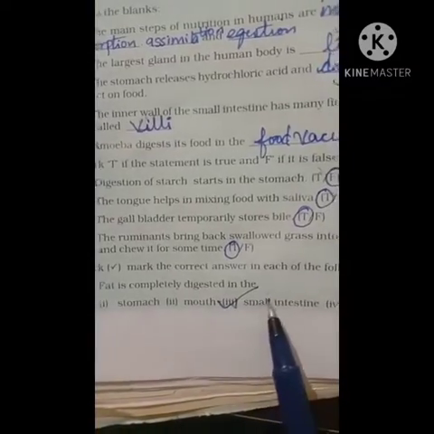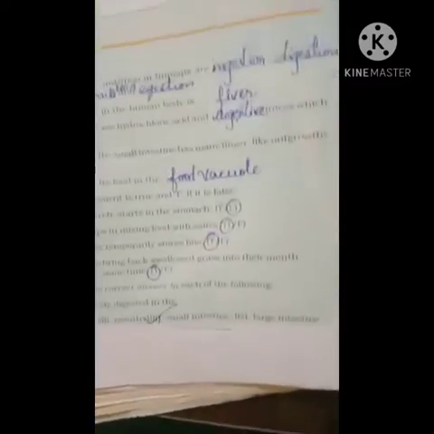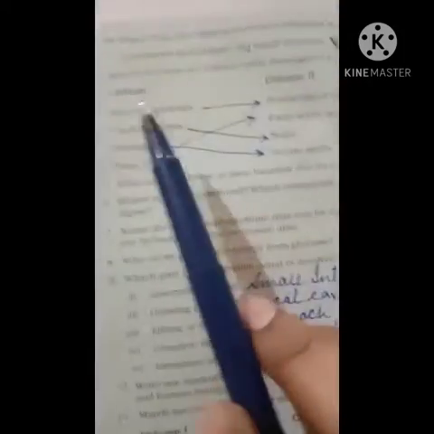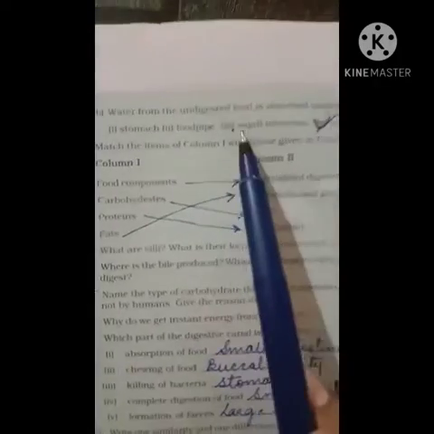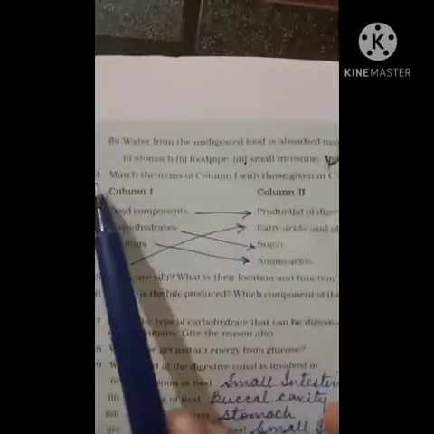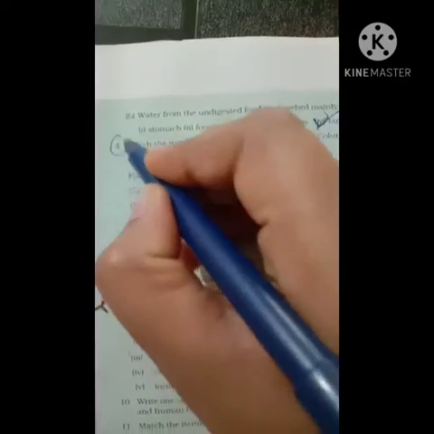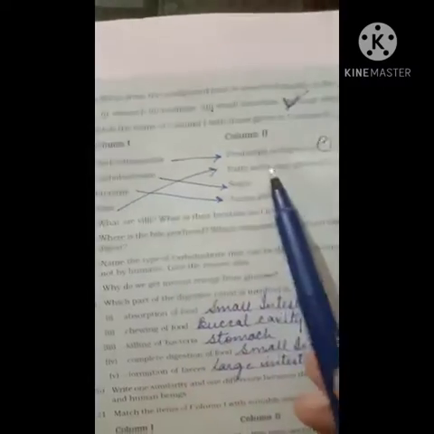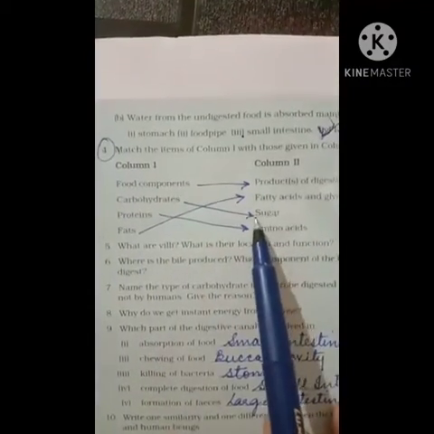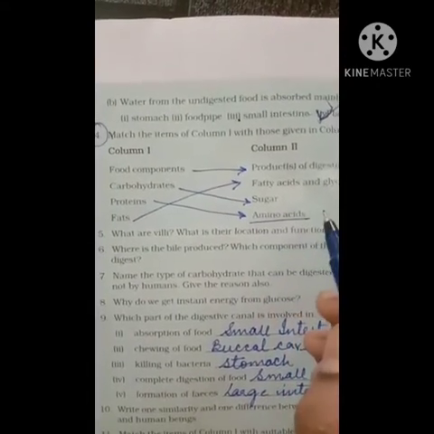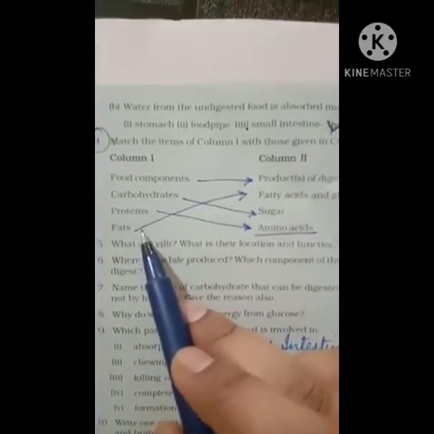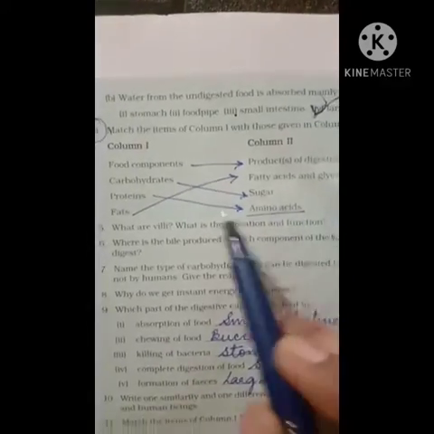Next, tick the correct answer. Fat is completely digested in the small intestine. Next, water from the undigested food is absorbed mainly in which one? It is the large intestine. Next question, that is the fourth question. Match the following. Food components and products of digestion. Carbohydrates, it is sugar. Proteins, amino acids. So the combination of amino acids forms a protein. Okay, fats consist of fatty acids and glycerol.